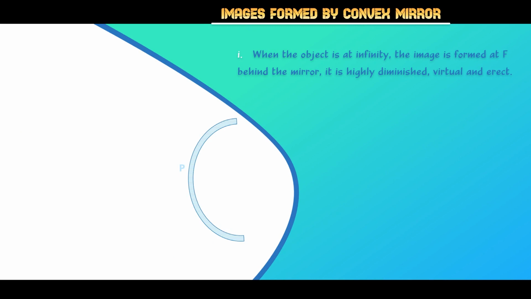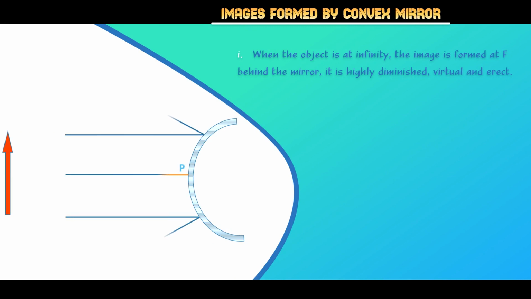Next is the formation of image by a convex mirror. Here two conditions will be applied. The first one: when the object is at infinity, the image is formed at the focus behind the mirror and it is highly diminished, virtual and erect. In every condition, virtual means, you know, the image will be formed behind the mirror.